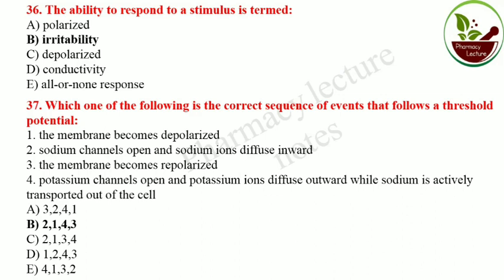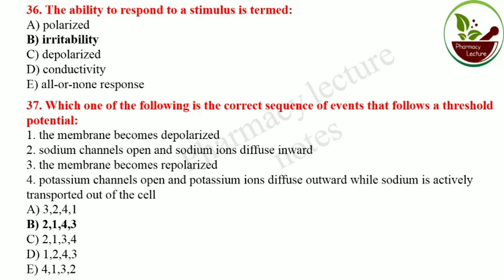First, how is it depolarized? When the sodium channel opens, sodium ions diffuse inward, entering the cell from outside to inside.